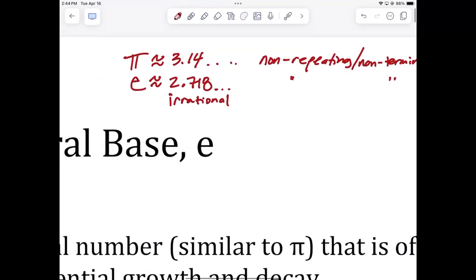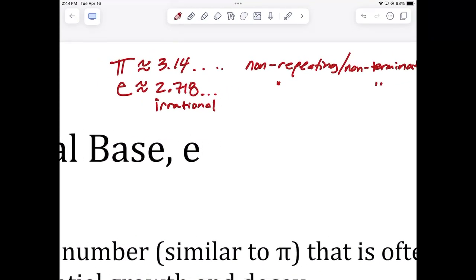Now, it has a lot of applications. It was studied intensively by my favorite mathematician, or one of them, a Swiss mathematician by the name of Leonhard Euler. This is how you spell the name Euler, okay? Leonhard Euler. And since he worked with it so much, he gave it the letter that we use today. What's the first letter of Euler? E. So he gave it the lowercase e because capital E was already taken for energy, right? He was being humble too.